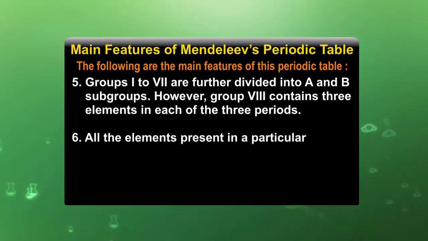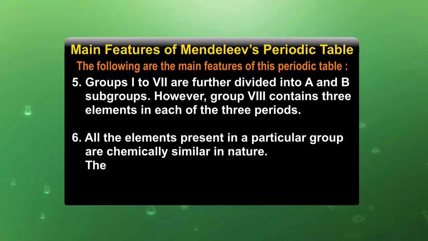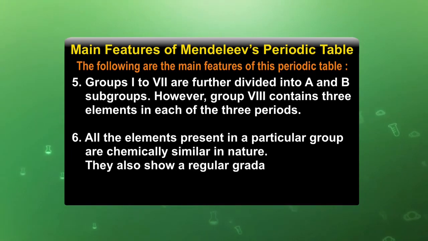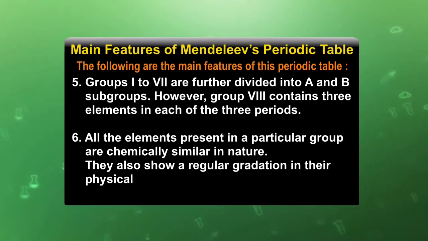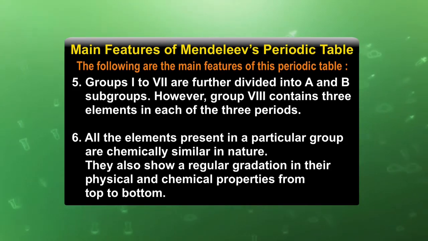All the elements present in a particular group are chemically similar in nature. They also show a regular gradation in their physical and chemical properties from top to bottom.